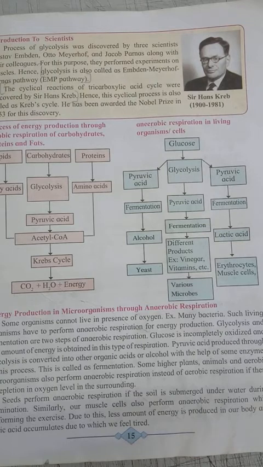What happens in glycolysis? In glycolysis, oxidation of glucose takes place and pyruvic acid is formed. But glucose is incompletely oxidized. Therefore, the pyruvic acid formed in glycolysis gets converted into some organic acid or alcohol with the help of some enzymes. This process is called fermentation.